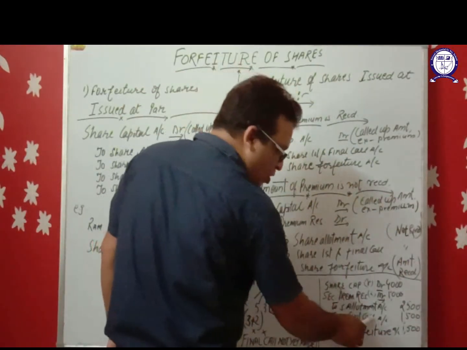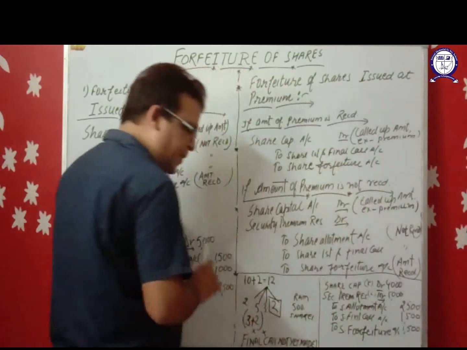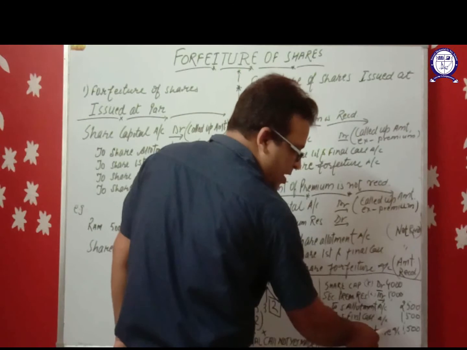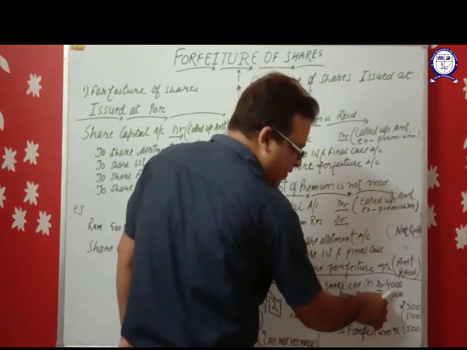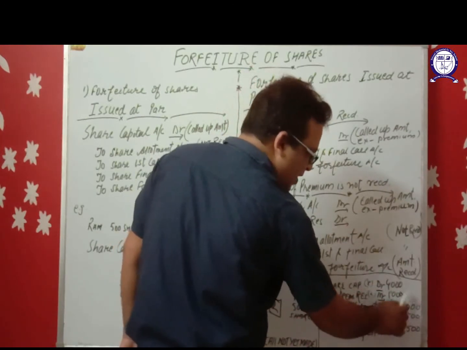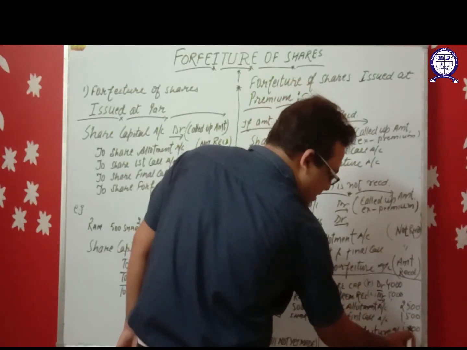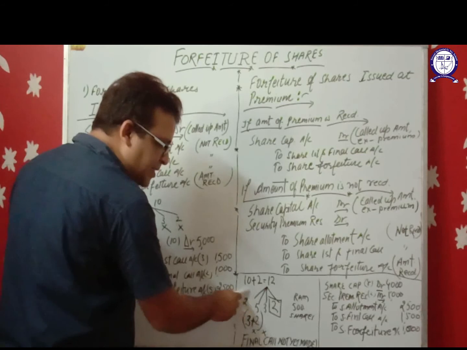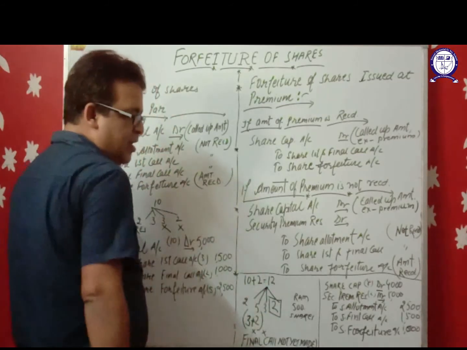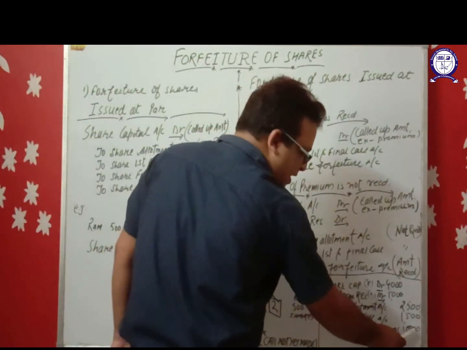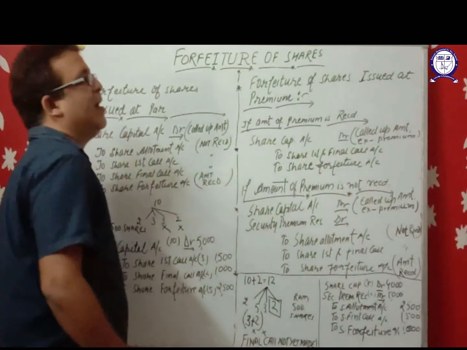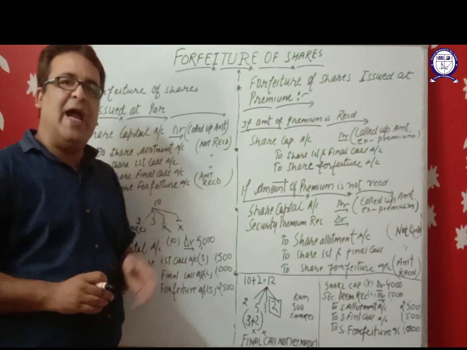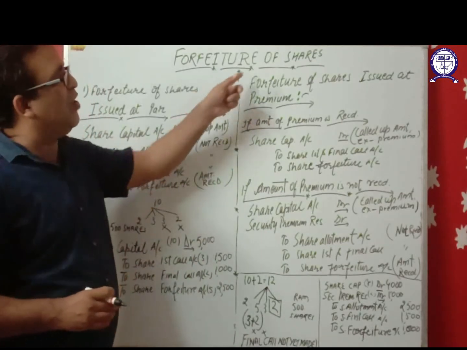To share first call, 3 rupees per share. And to share forfeiture, the amount already received by the company, 5000 minus 4000, that is 1000. Only application money is received by the company, so 1000 is the profit for the company. So this is the accounting procedure at the time of forfeiture of shares.